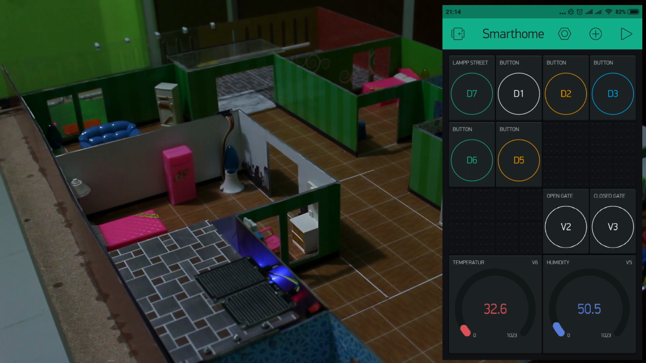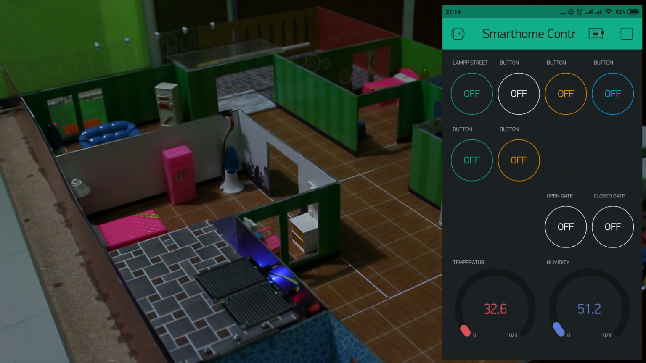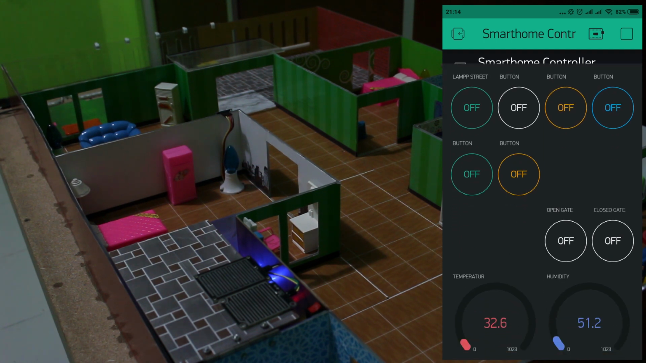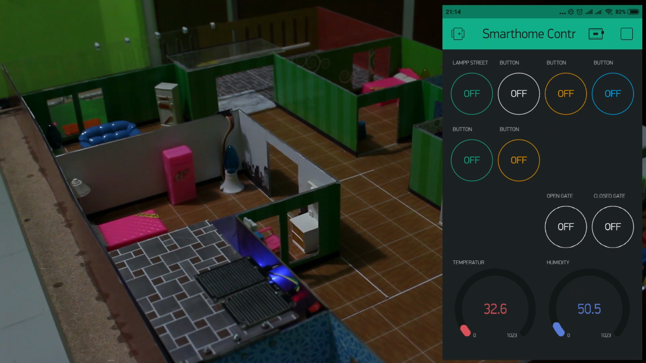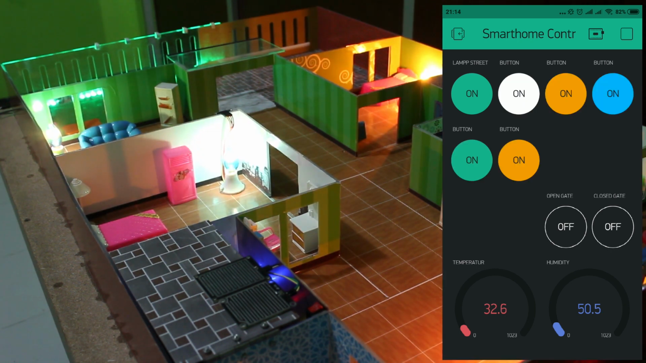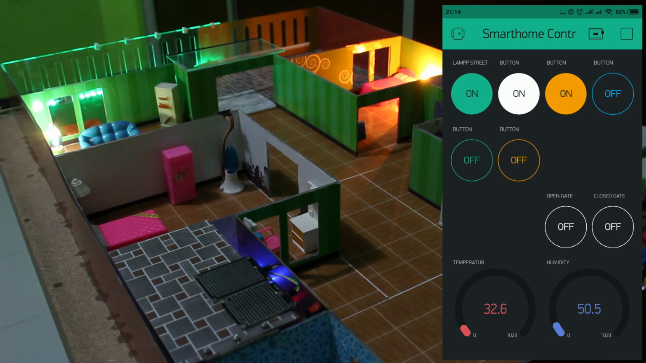First, we must press this button to run this application, and we can monitor whether the microcontroller is connected with Wi-Fi or not. We can turn on and turn off the light or open and close the gate with this application. By pressing this button, we can turn on the light or off the light. And if we press this button, we can open the gate or close the gate.